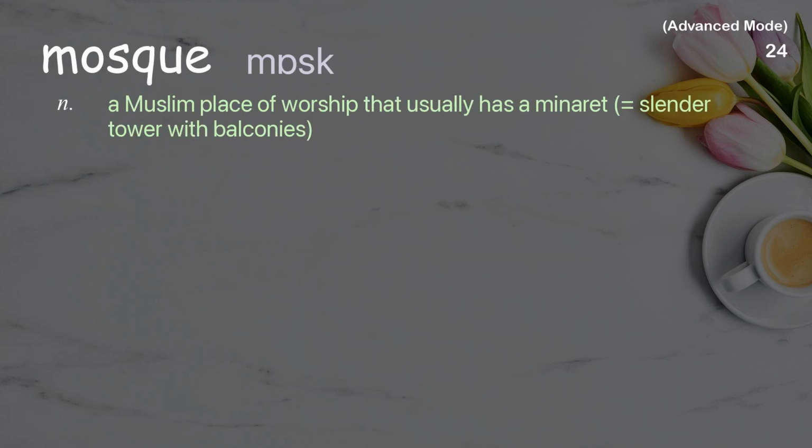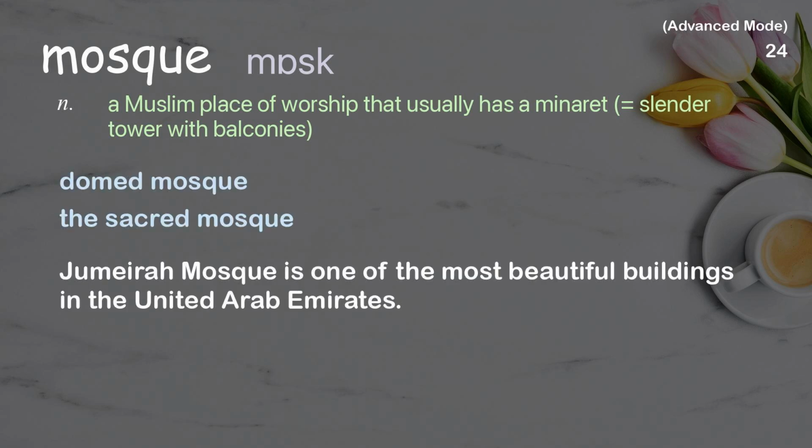Mosque. A Muslim place of worship that usually has a minaret, equals slender tower with balconies. Examples: Domed mosque. The sacred mosque. Jumeirah Mosque is one of the most beautiful buildings in the United Arab Emirates.